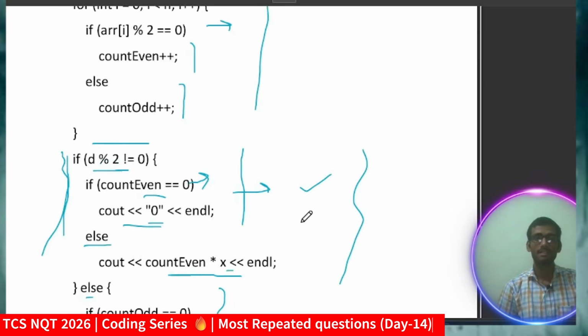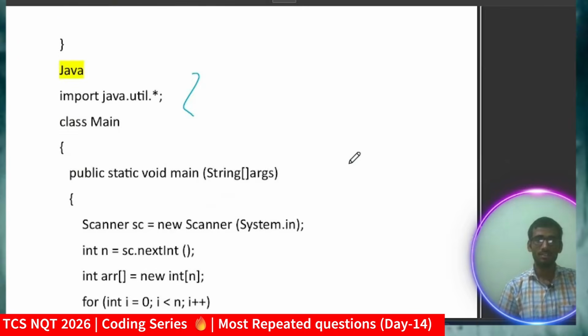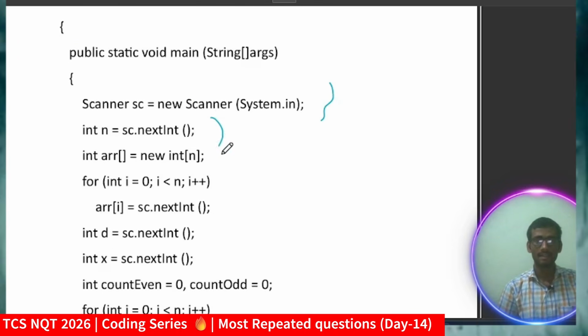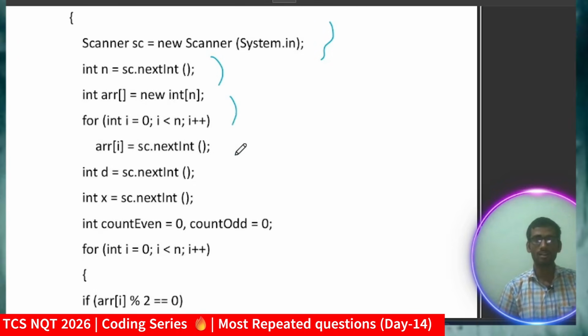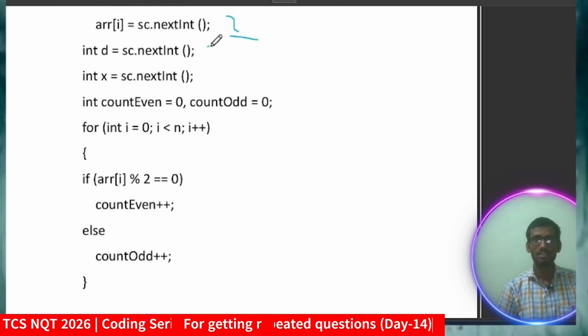Let me discuss the Java solution. If you got the logic now, then you can code in any language, either Java, Python, and so on. For taking the input, n and the array elements, in Java we use sc.nextInt, and d equal to sc.next and x. So x will denote our fine, and d will denote the current date.